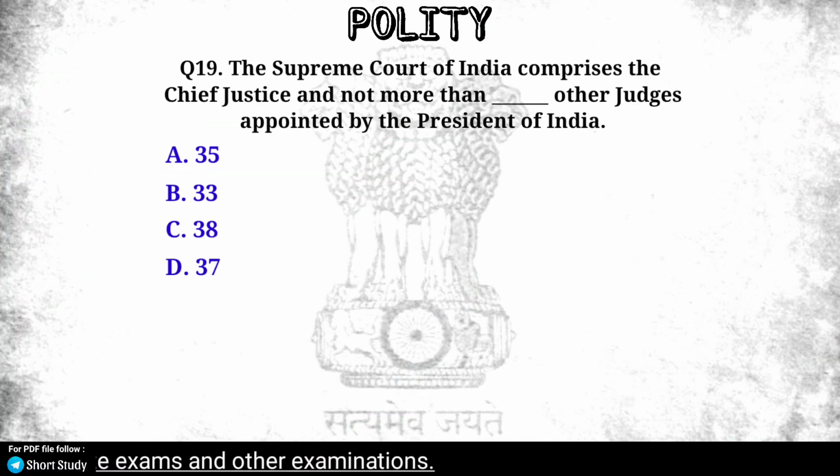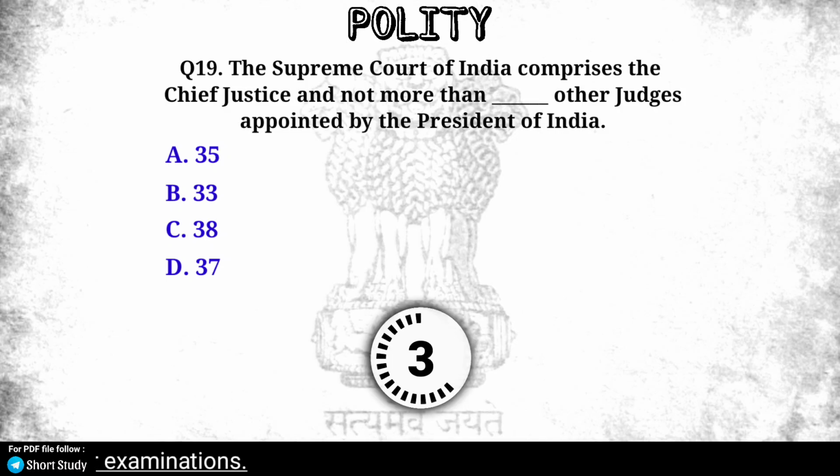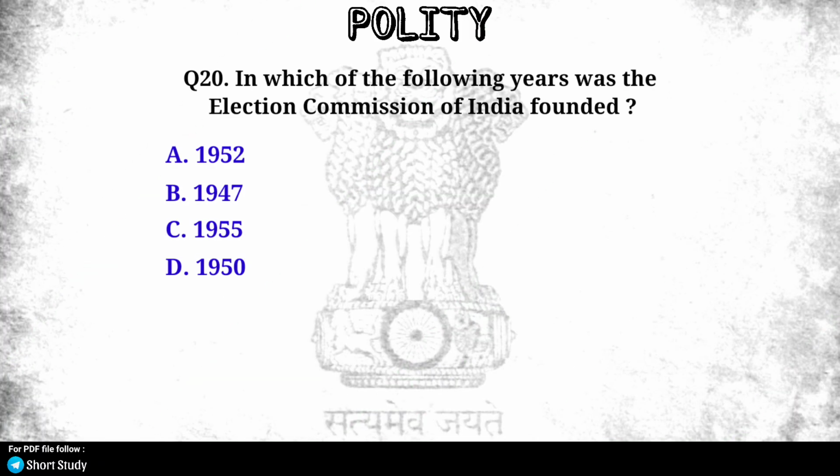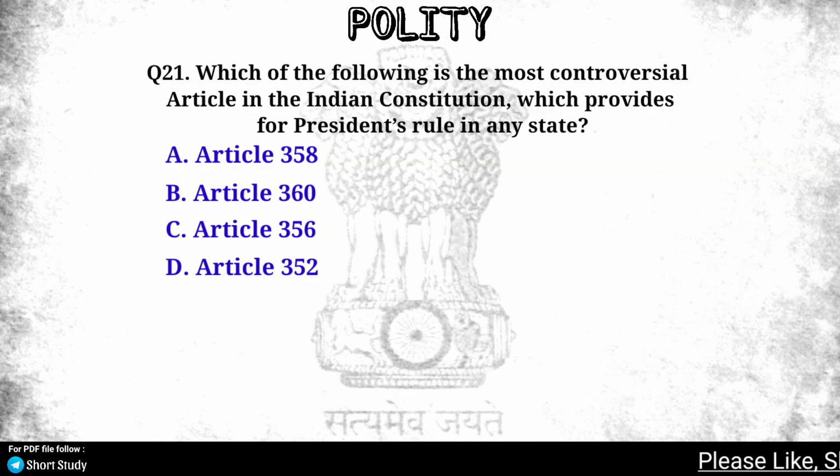The Supreme Court of India comprises the Chief Justice and not more than dash other judges appointed by the President of India. (33) In which of the following years was the Election Commission of India founded? (1950) Which of the following is the most controversial article in the Indian Constitution, which provides for President's rule in any state?